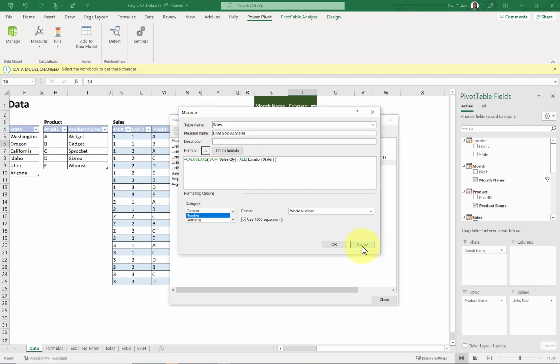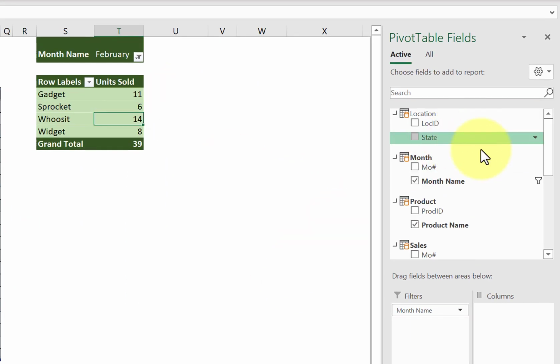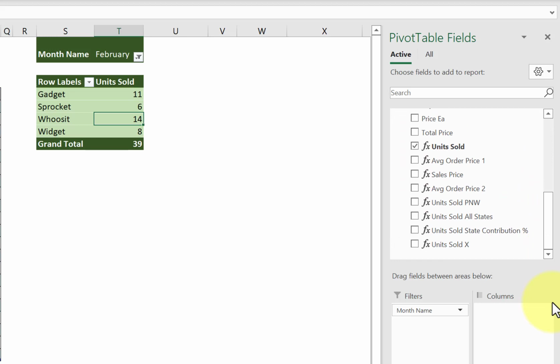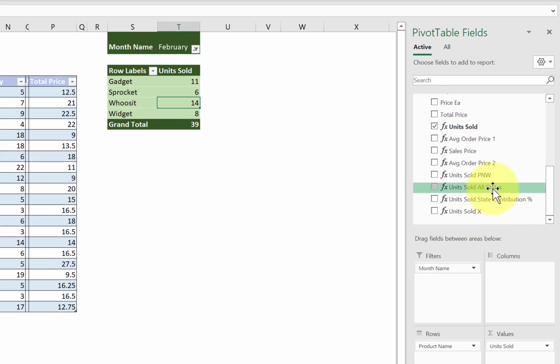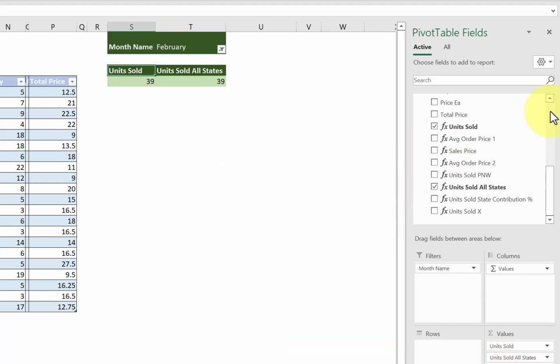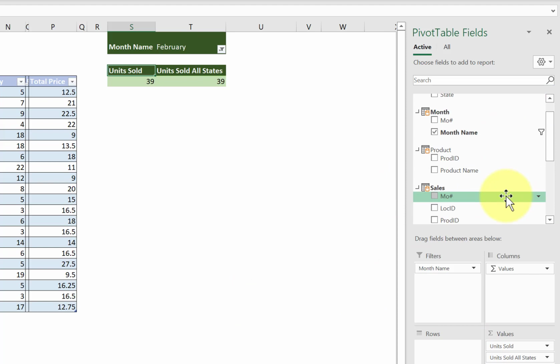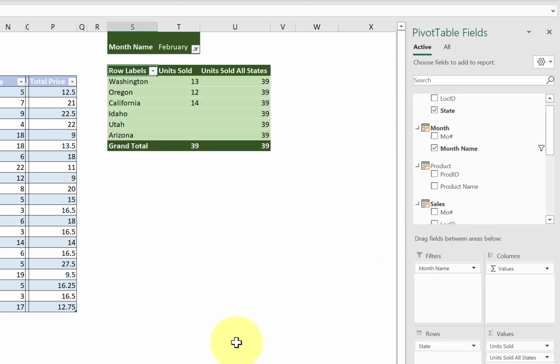And let's go ahead and use that measure so we can see what that looks like. So if we go down to our sales table right here, here we have units sold in all states. We'll pull that down into values. Let's put the state on here instead of the product name. So we'll put state on rows.